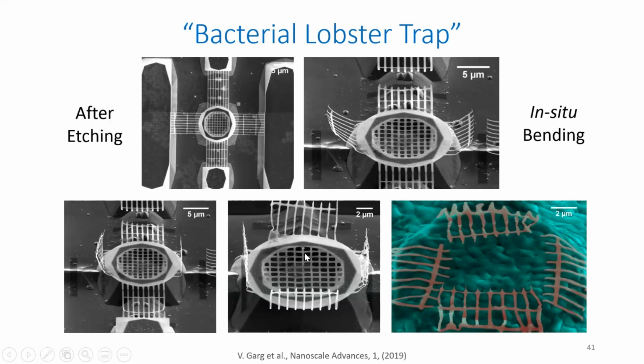So this was the final shape that we had, and when we put the bacterial solution over it, the green that you see is the bacterial solution. Based on the dimension of this mesh, which was close to, I think, 2 micrometers, and the bacteria being 3 to 4 microns in this particular case, you can track the bacteria and use it for AFM or any particular application that you want.